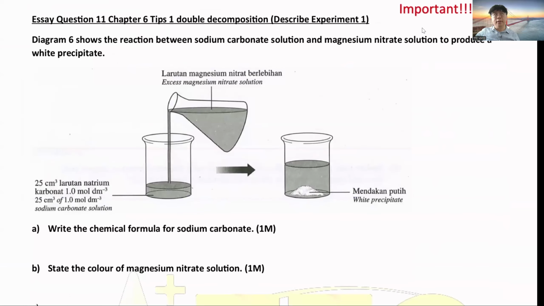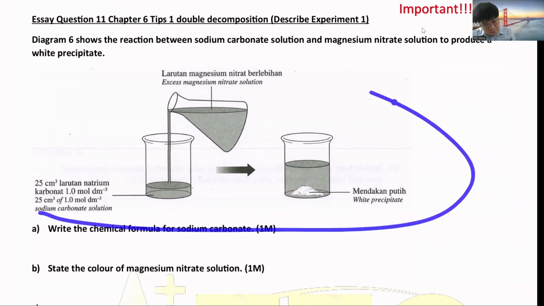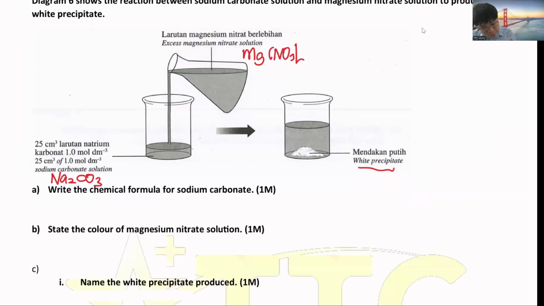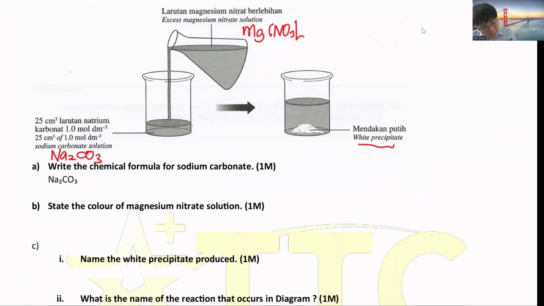Okay, so the question won't describe it, but they'll give something like this. Now, first situation, they'll give you two chemicals. So from here, we know this is sodium carbonate. Then this is magnesium nitrate. They'll ask you which is the insoluble salt. So for the insoluble salt, okay, the idea is this.